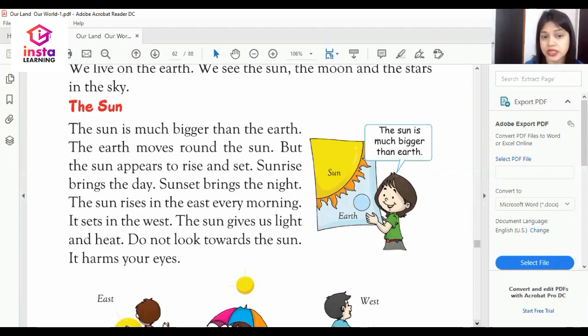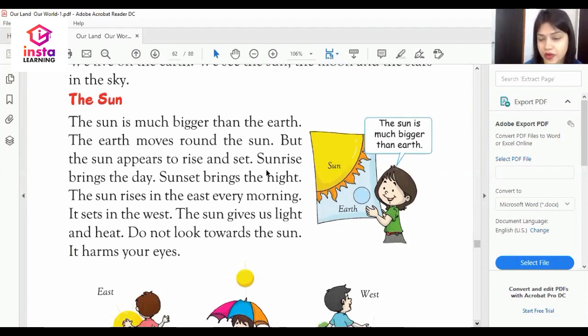Sun brings the day, and sun brings the night. The sun rises in the east every morning and sets in the west. The sun gives us light and heat.